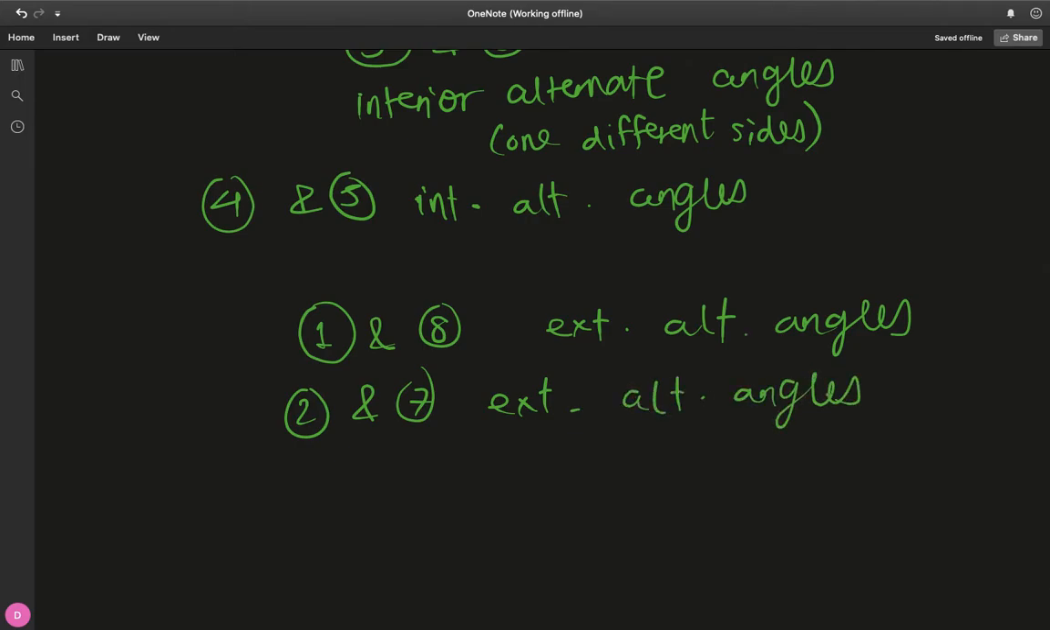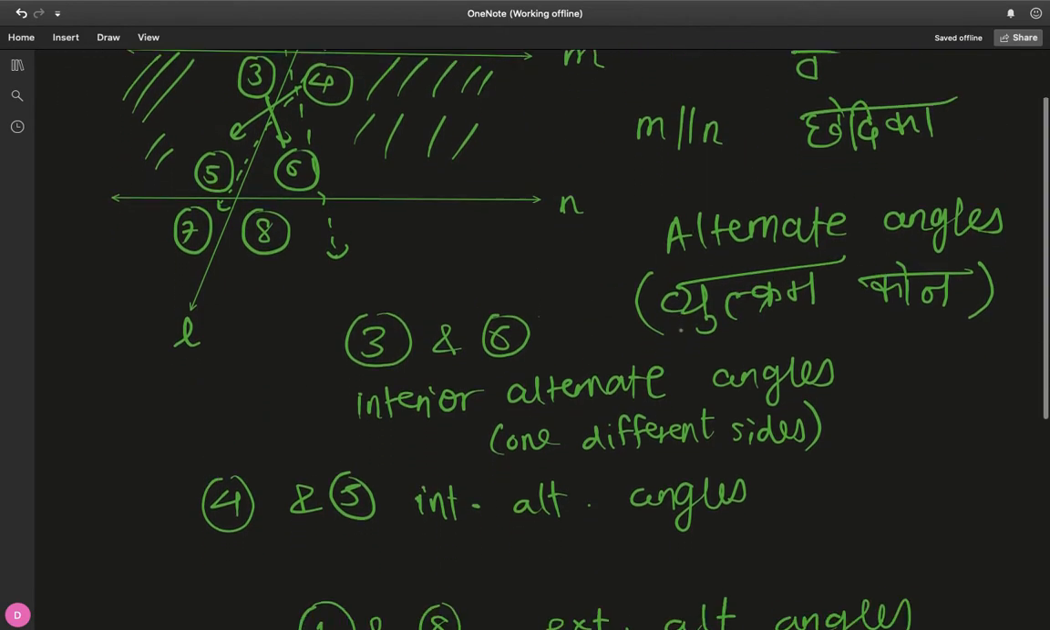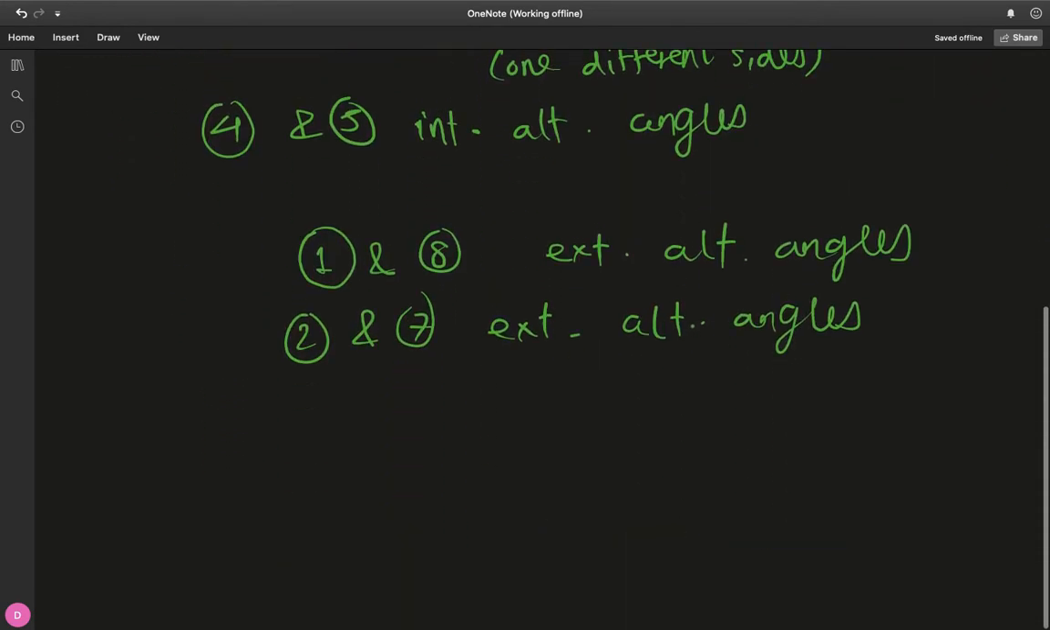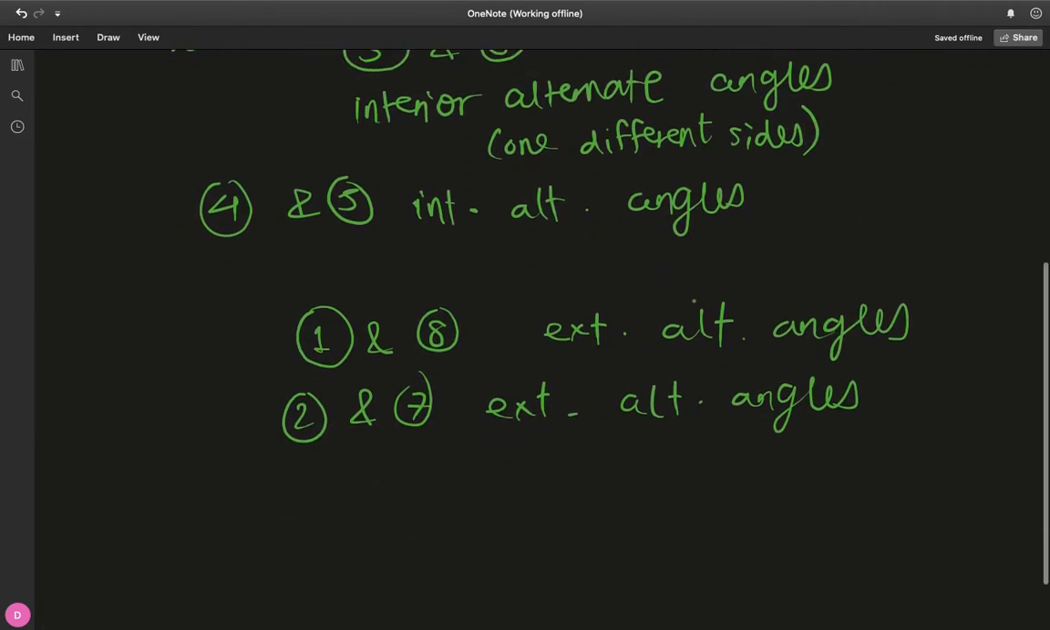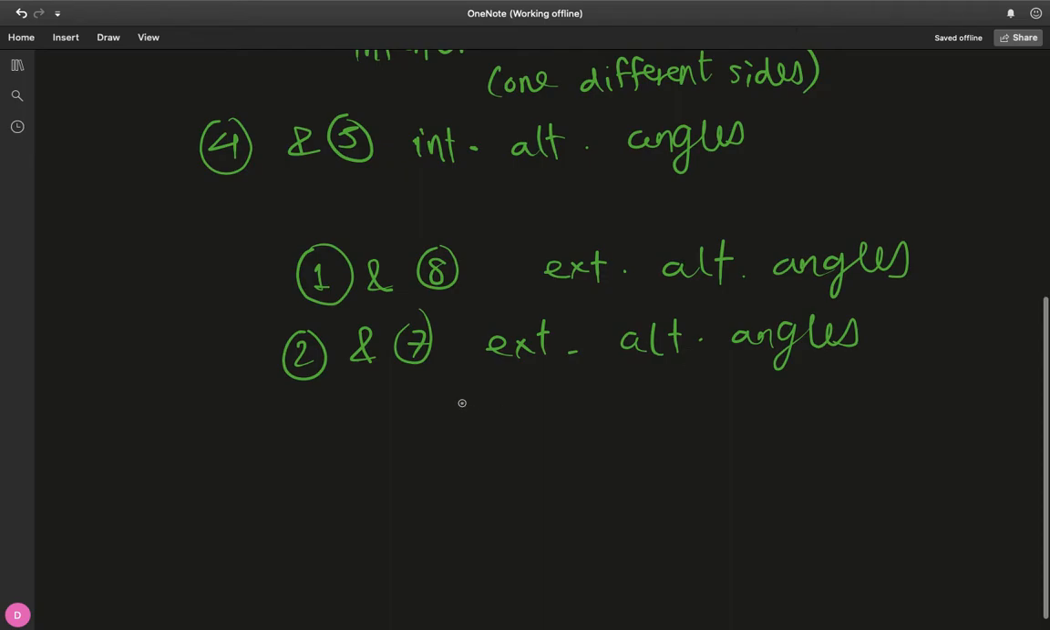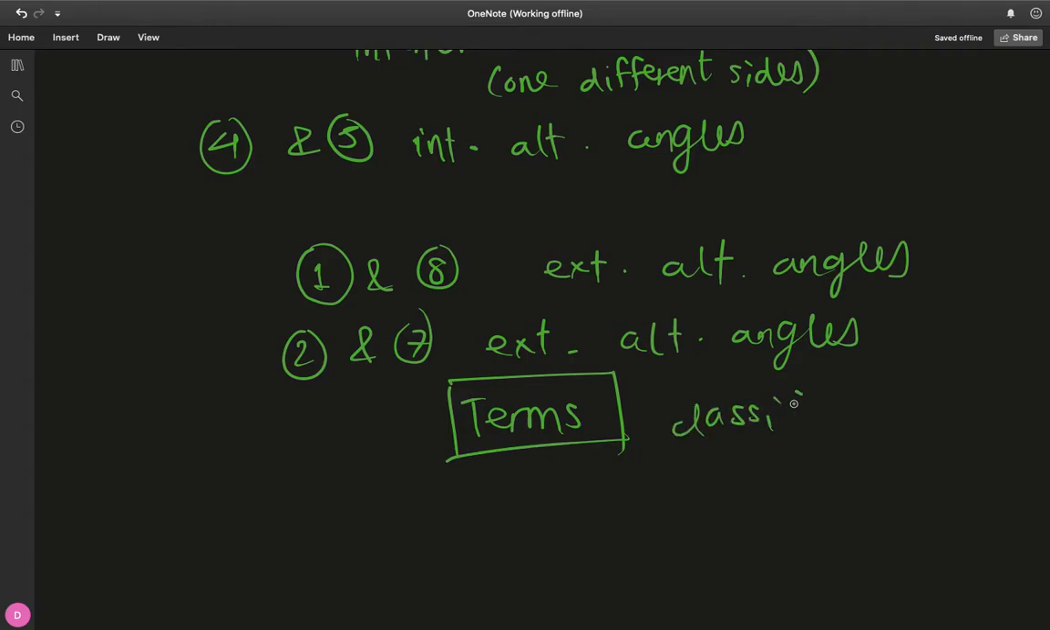So I hope I made myself clear with this, because we actually need to apply these, and there are going to be useful properties with all these terms that we've learned. So this part was only to learn the terms and classify angles. Now it's time to extend properties with them. So see you on the fresh page.